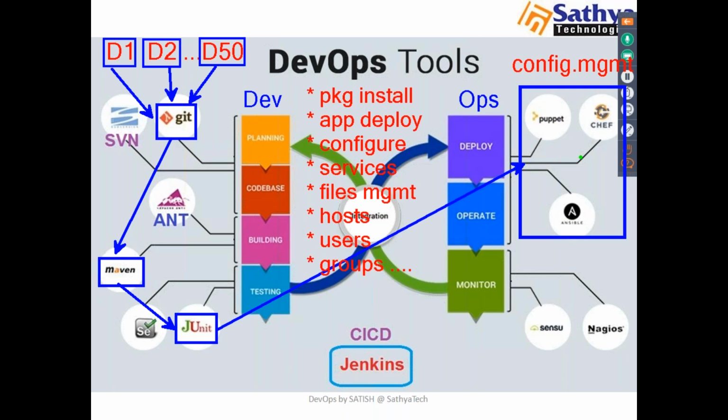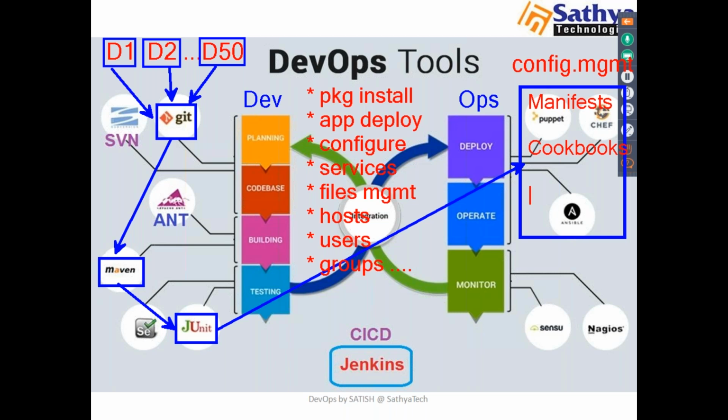Now we have a question: how will the CM tools do this job? Every tool has its own scripts. If you go for Puppet, Puppet has its own scripts called manifests, and Chef has its own scripts called cookbooks.